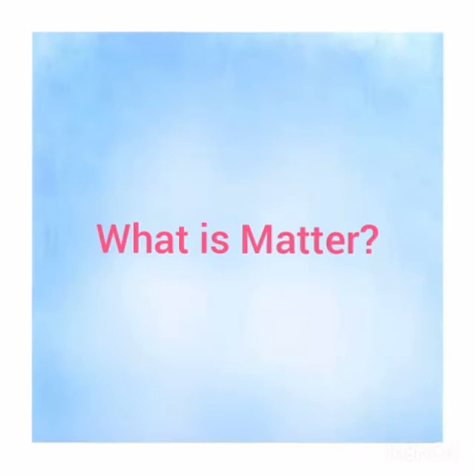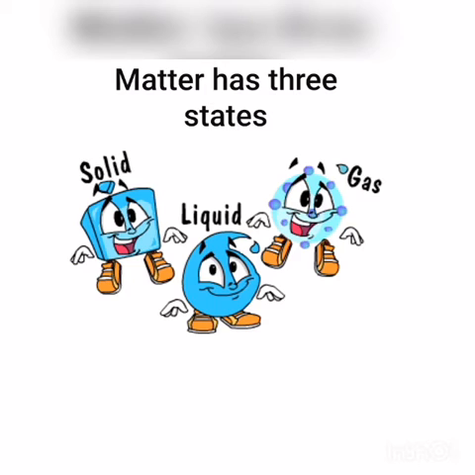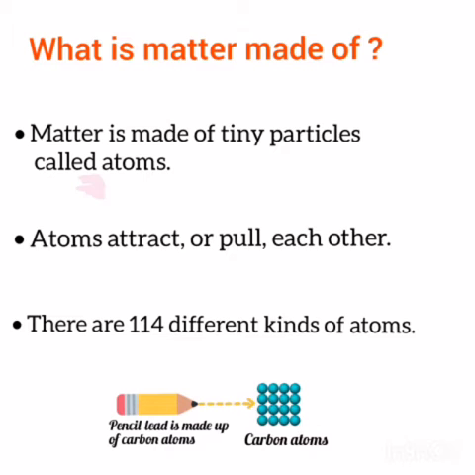Let's discuss what is matter. Anything made of matter occupies a space and has weight. Matter has three states: solid, liquid, and gaseous. Matter is made of tiny particles called atoms. For example, a pencil lid is made up of carbon atoms.